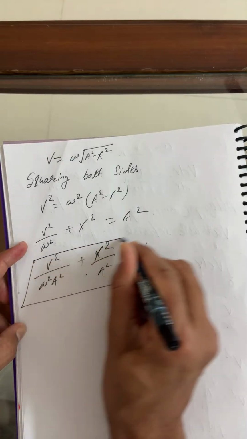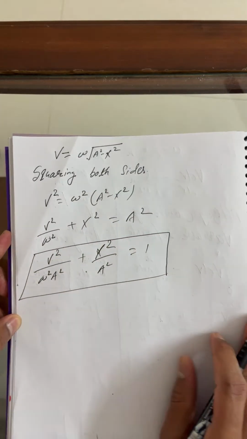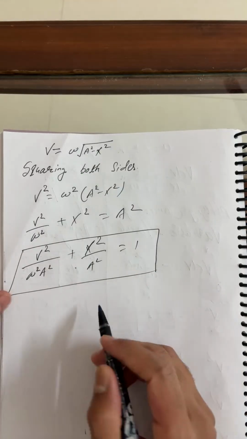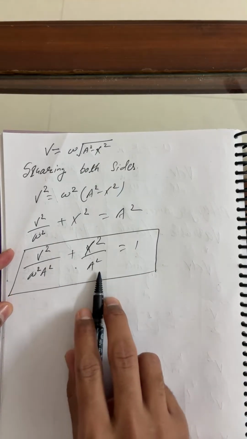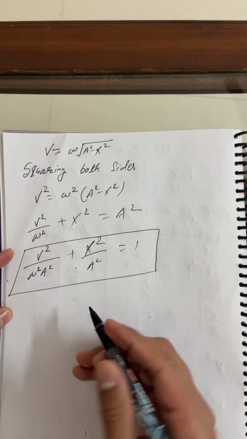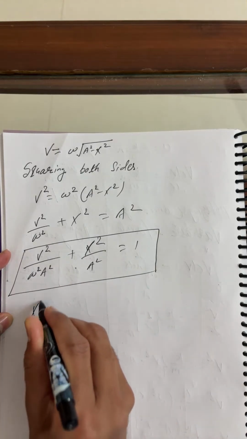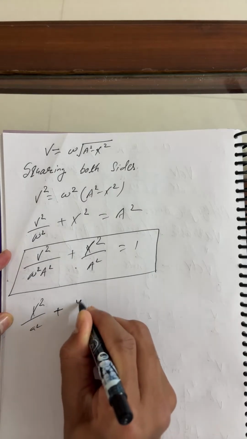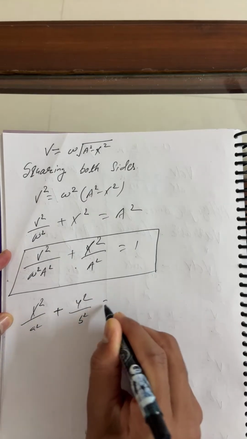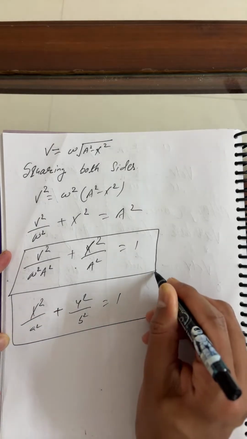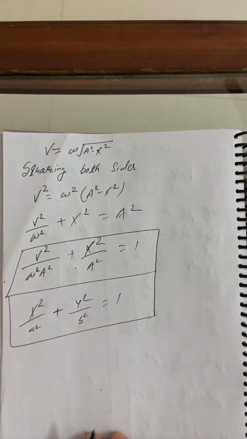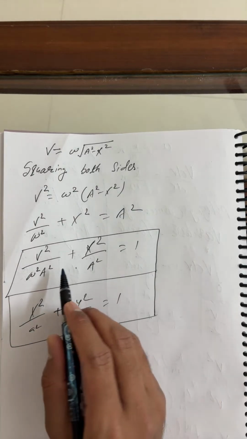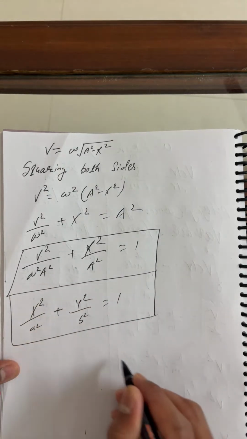I hope anyone present here from the class I taught you already knows this. This looks like the equation of an ellipse: x square upon a square plus y square upon b square is equal to 1. So you need to draw v as a function of x.